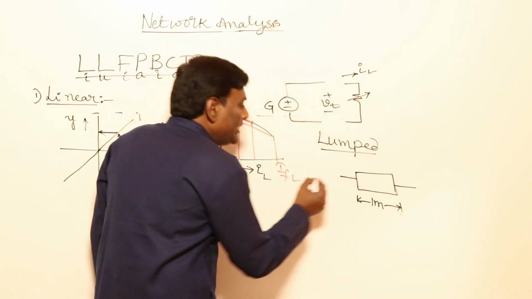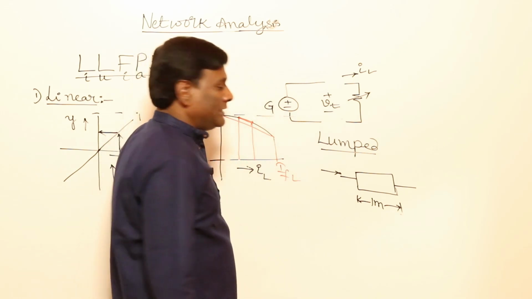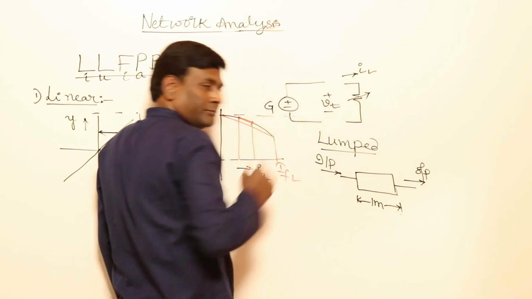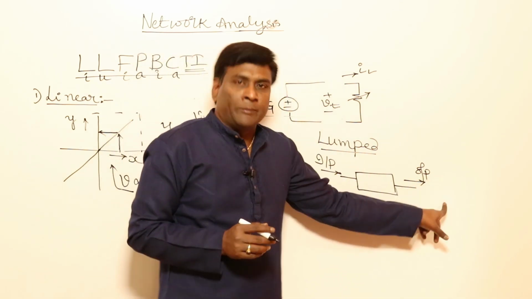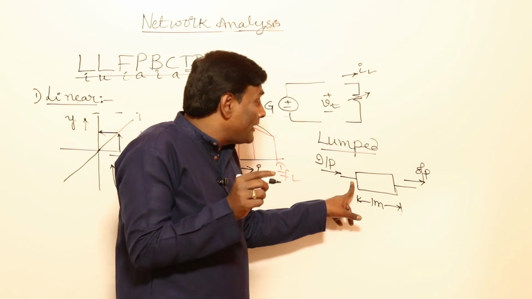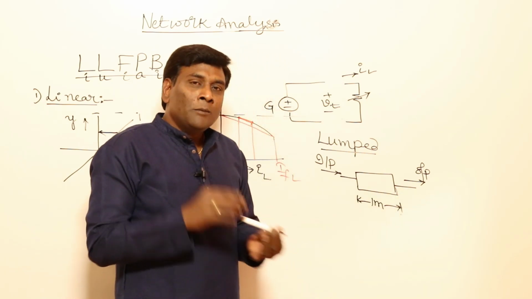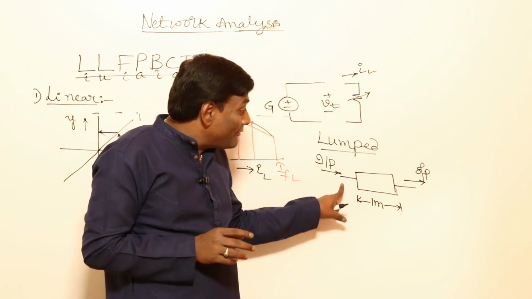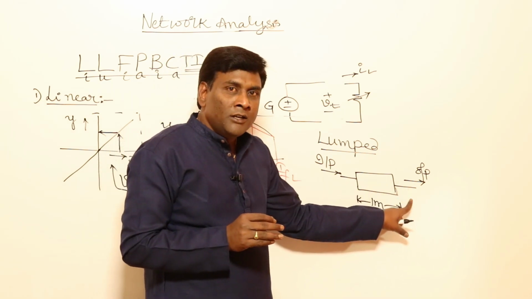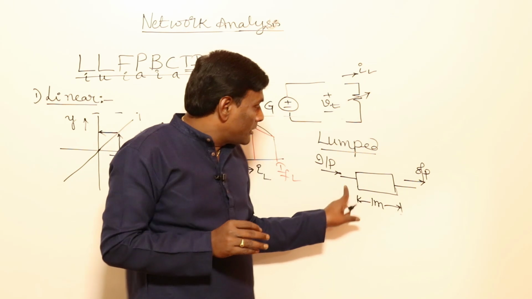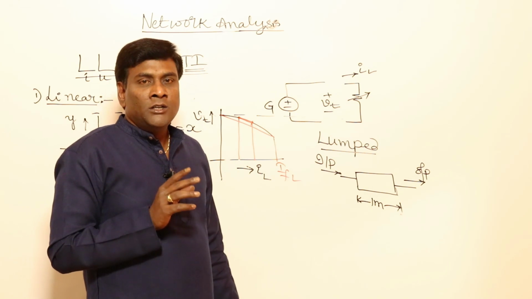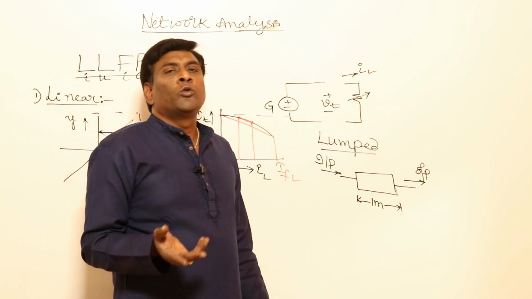Now, if I am giving some input signal here, the output signal will come here. This is going to be the output, this is going to be the input. Once you apply your input signal here, after some time delay, the output will come, because my electromagnetic signal has to travel from here to here. While traveling from here to here, if you are losing some information, we have to go with distributed parameter. If you are not losing much information, we can go with lumped parameter model.